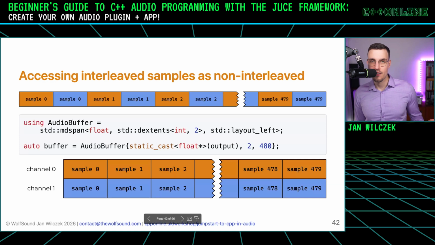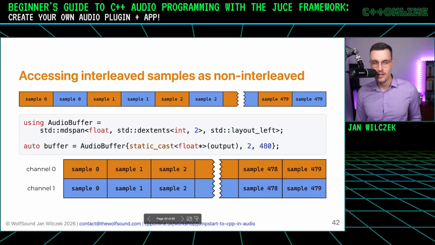So we define a type here for simplicity called audio buffer, and it will hold floats. And it will have two dynamic dimensions. So the first dimension is the number of channels, and the second dimension is the number of frames. And these both need to be runtime dimensions, so-called extents, because we don't know at compile time how many channels we'll have or how many samples we'll get in each buffer. And the last argument here is the layout. And we specify the layout to be layout left, which corresponds to MATLAB-style programming, but it will make it much easier to access the samples in this way.